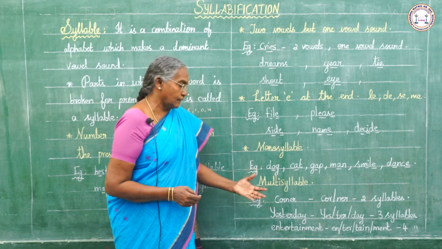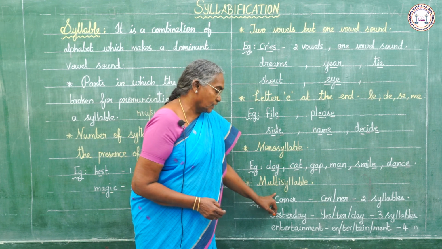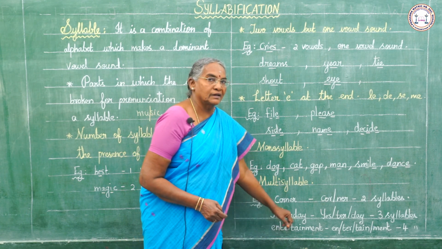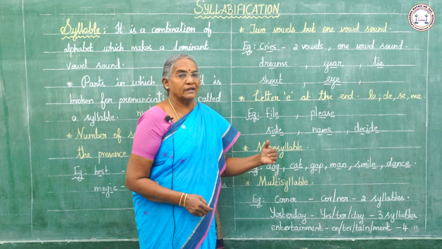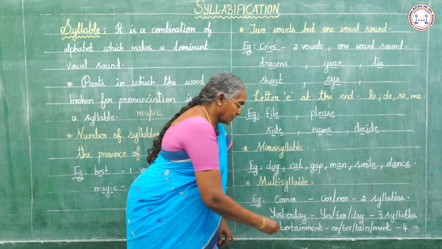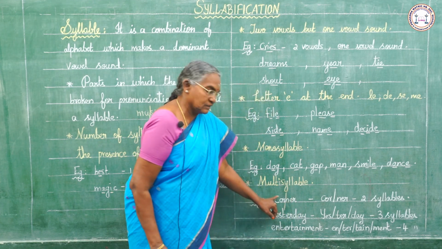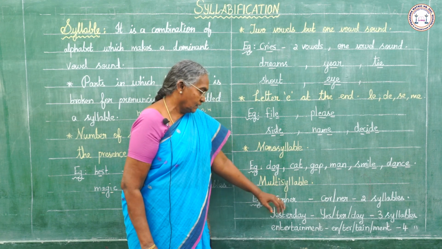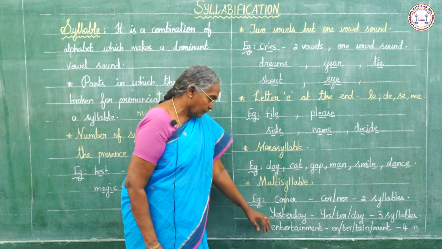Next, multisyllable. See the words corner, yesterday and entertainment. Here we can see two or more syllables. Corner, cor is one syllable and ner is another syllable. So two syllables. It is a multisyllable.